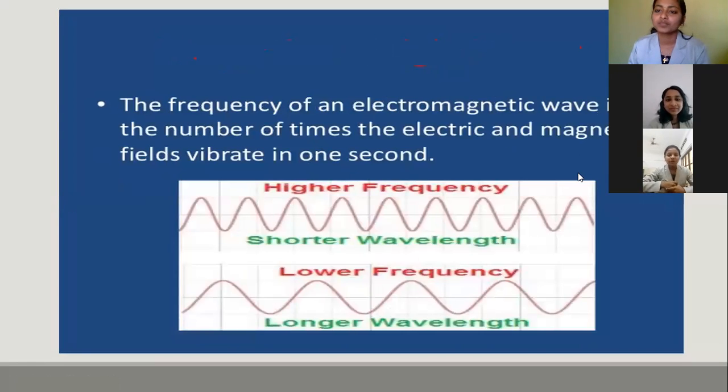Coming to the next property. The third property of light waves is frequency. The frequency of an electromagnetic wave is the number of times the electric and the magnetic field vibrate in 1 second. We all know what frequency is. Here is a picture that describes the frequency, one with higher frequency and another with lower frequency.